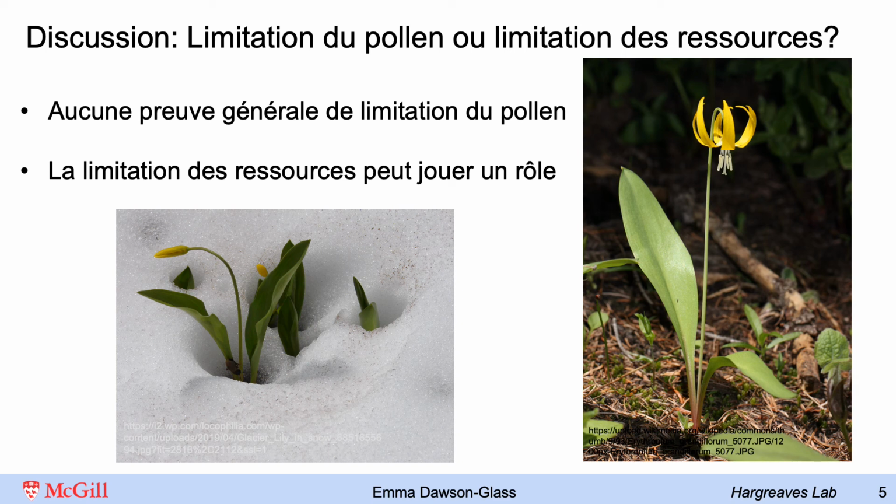In the case of the glacier lily, one could measure for pollen limitation when it's flowering and likely get results implying that this plant is pollen limited. But this doesn't account for the fact that resource limitation is also likely confounding the plant's ability to do things like produce seeds. So, these results underscore that pollen limitation might not be the whole picture in answering these questions.